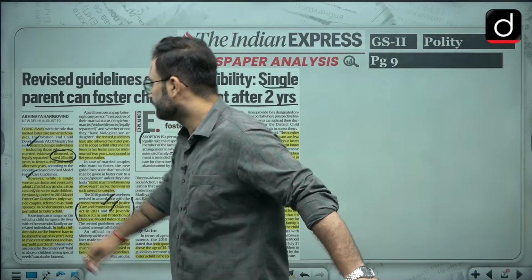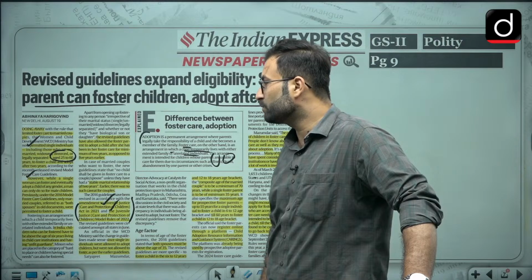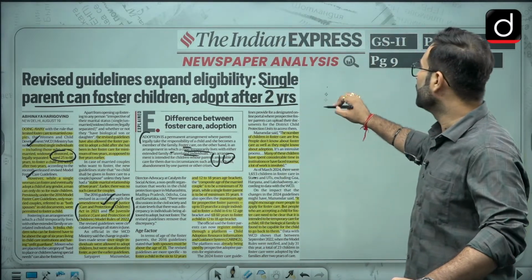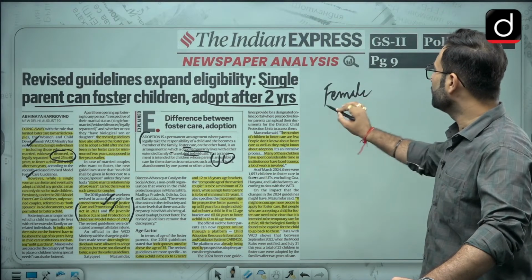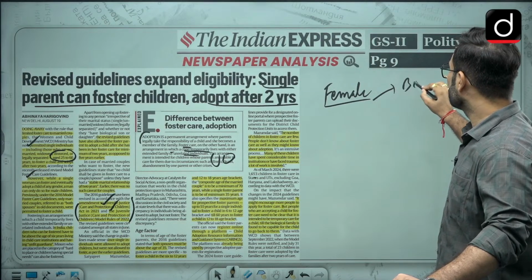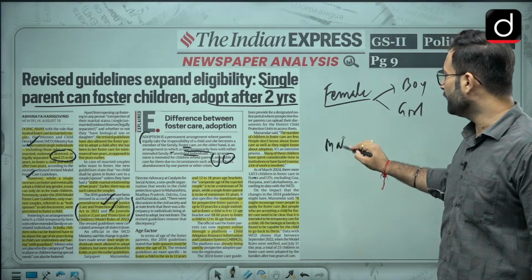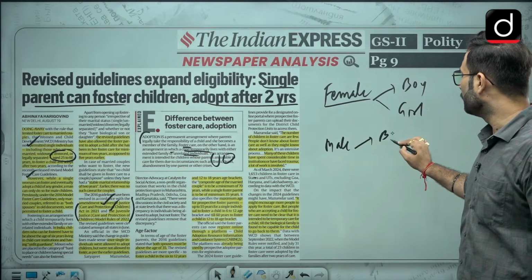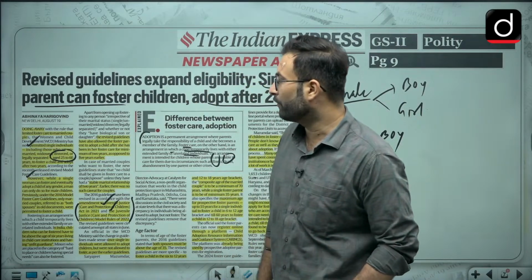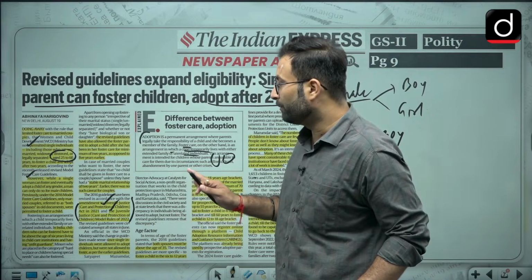Now however, while a single woman can foster and eventually adopt a child of any gender, okay, so if there is a female and she is single, she can adopt a boy as well as a girl. Okay, but when we are talking about a single male, he can only adopt a boy. Okay, so that is the case. However, while a single woman can foster and eventually adopt a child of any gender, a man can only do so for male children.